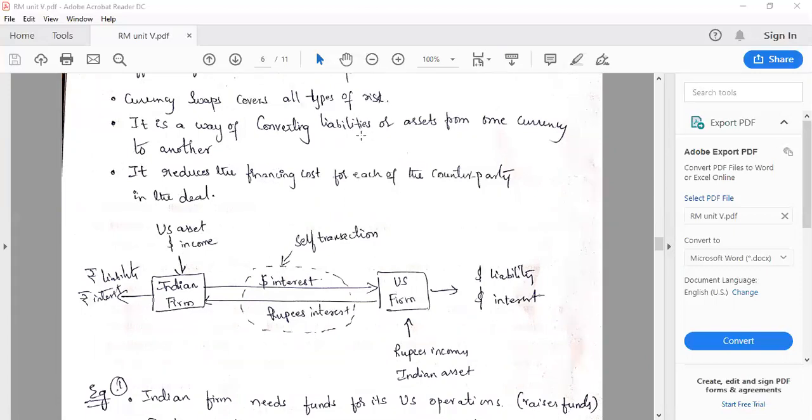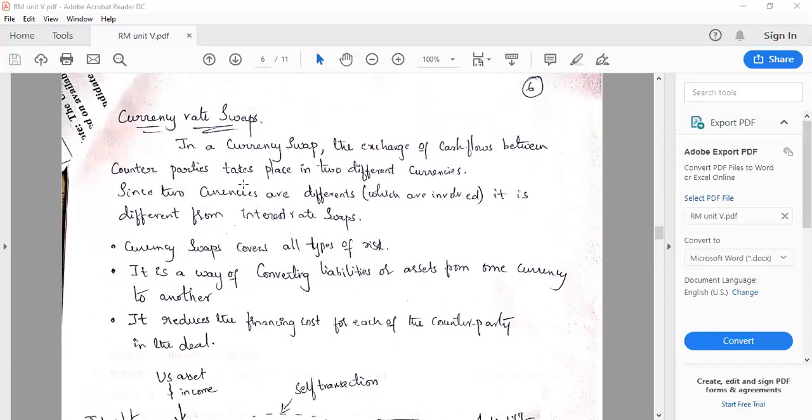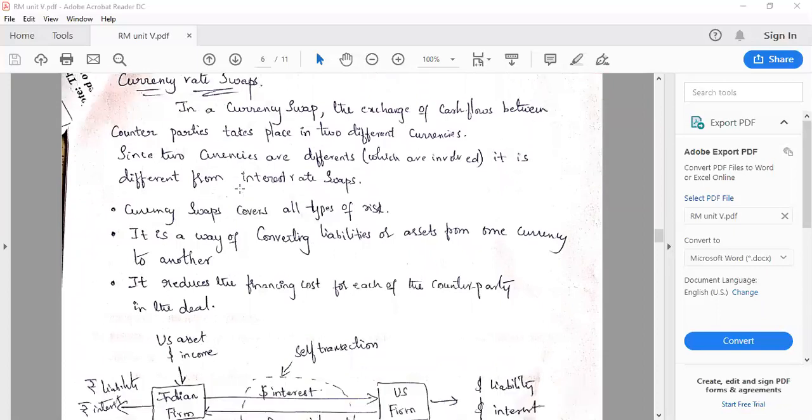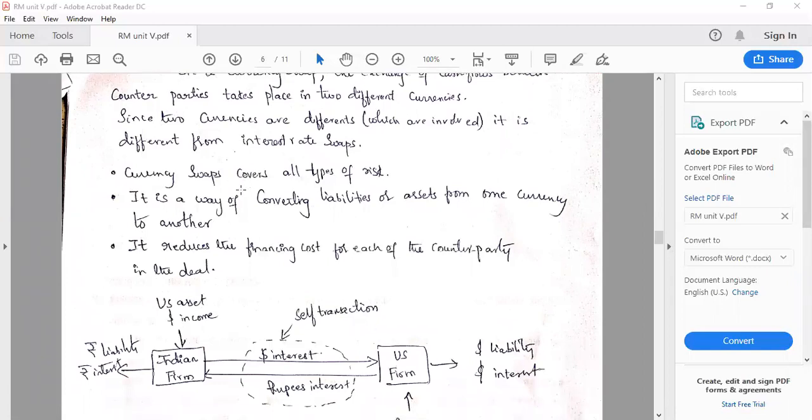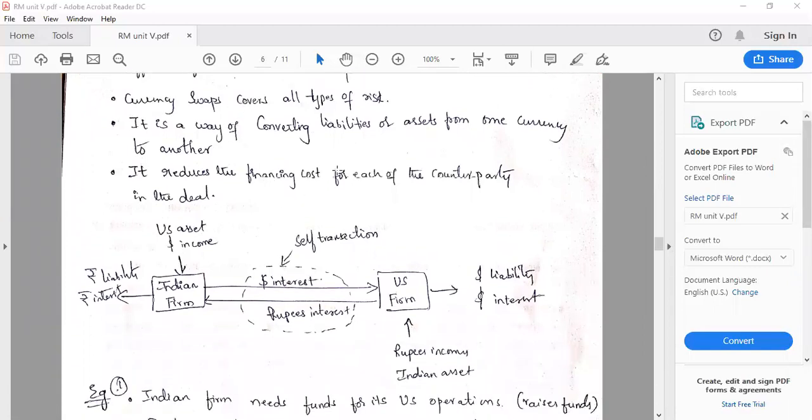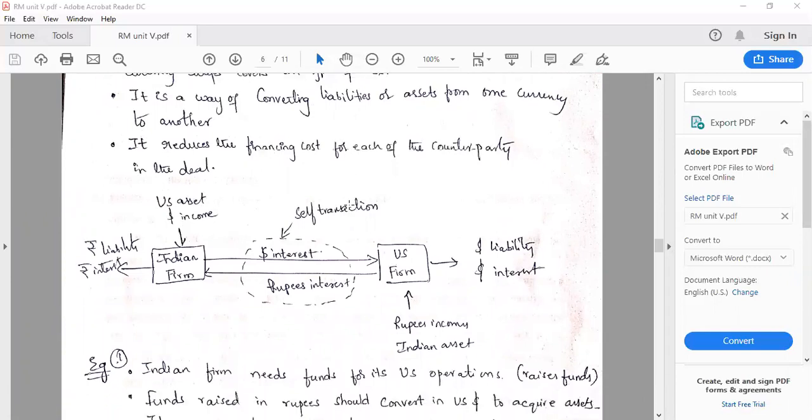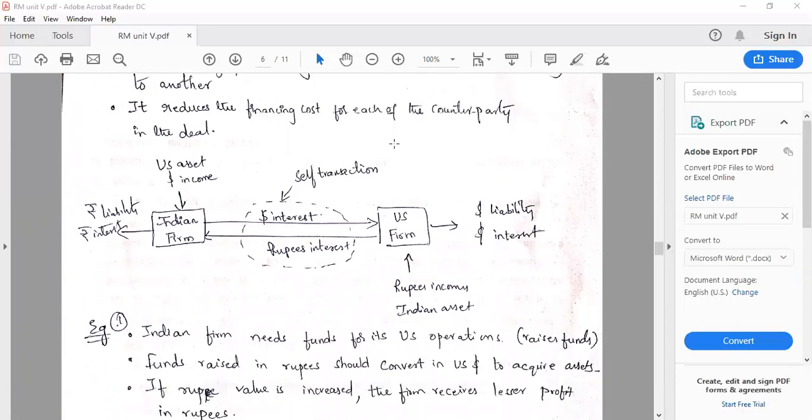If you are converting liabilities or assets into other currencies, sometimes a financing cost will be charged to convert that. It would be reduced by using currency swaps. So currency swaps are an exchange of cash flows between two parties in a currency rate, they cover all types of risk, convert liabilities or assets into other currencies, and minimize the financing cost of conversion.